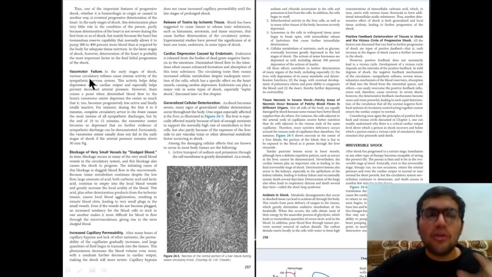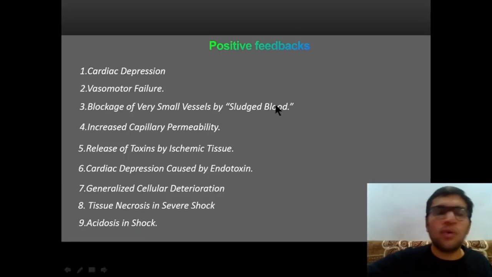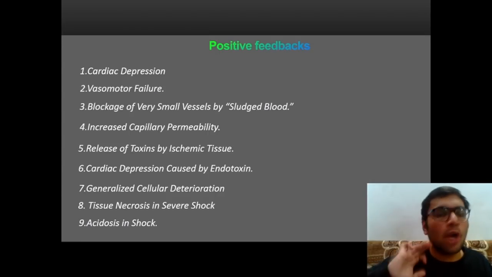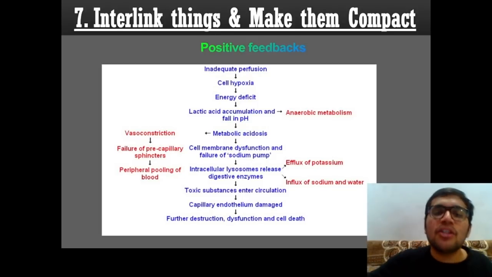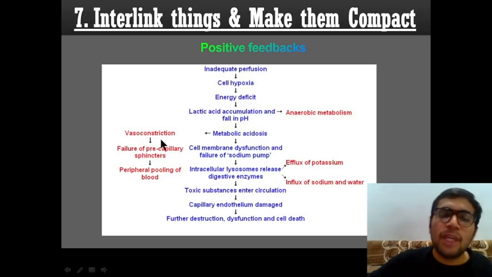But this is what I want to tell you: these are all points which are not required at any level. They are just for your concept building. You just need to know what vasomotor failure is. This has already been covered in blood pressure. Necrosis will be dealt with in detail in pathology. Right now you need not have it, but at least remember this much and form a flowchart which links all these points. Because if there is metabolic acidosis, there will automatically be vasoconstriction. If there is lysozyme release, there will be efflux of potassium and all these factors.